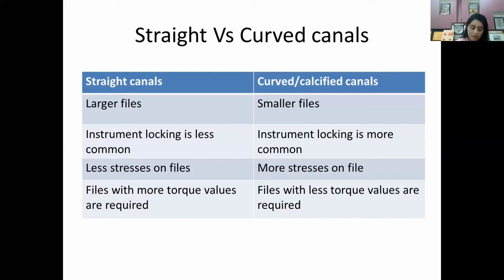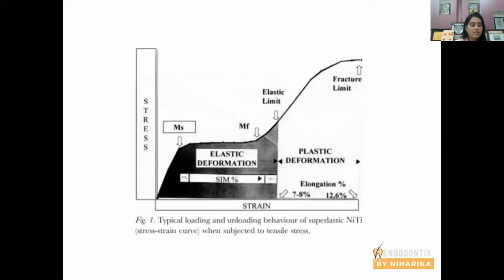Otherwise, what will happen? You are pushing a file inside the canal, and if you subject the file to high torque values, that means you are subjecting the file to high rotational forces, the file may fracture, and this is known as torsional fracture. Okay. So let's see this diagram. I'm pretty sure you must all have come across this diagram somewhere during these webinar times. This is a very common diagram, and a very nice diagram taken from one of the famous manuscripts.